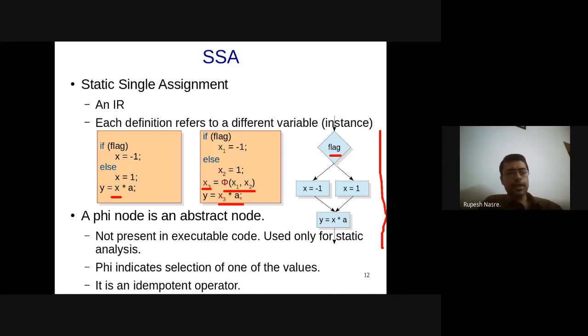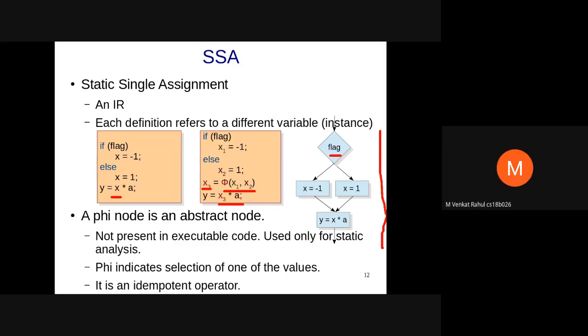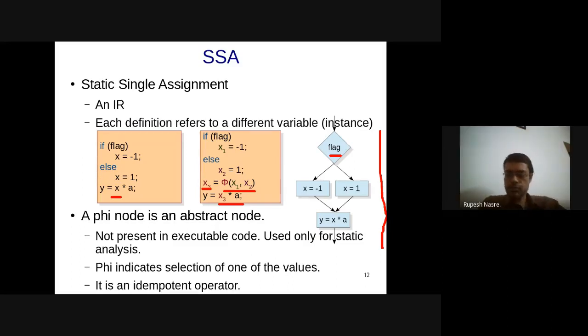Okay. Any questions on this phi node further? Sir? I have asked that question. Okay. Venkat has a question.